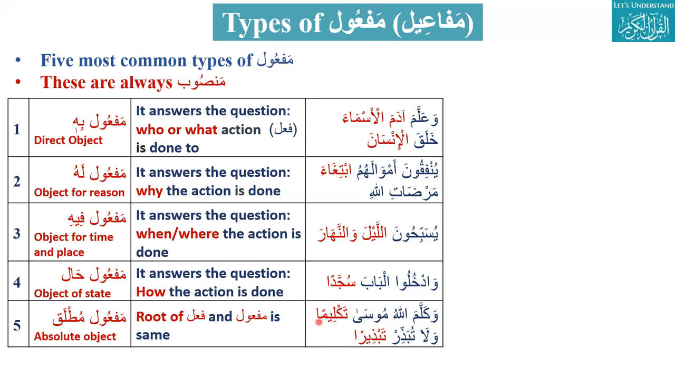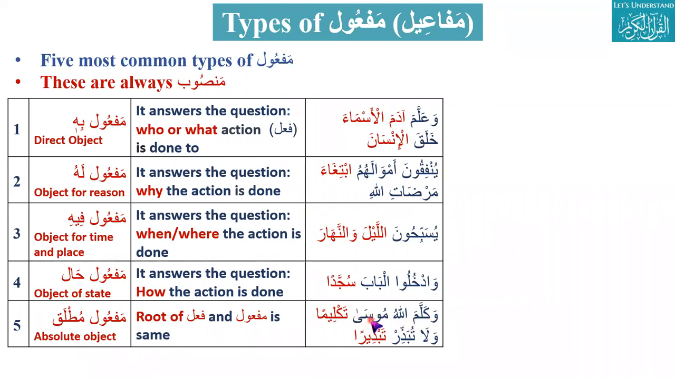Talking in length. So here the kallama and taklim. Okay, he talked, but this maf'ul is showing the intensity or number of times or the nature. The root of this and the verb is the same, that is talking basically. So this taklima is maf'ul. What type of maf'ul is it? Maf'ul mutlaq.